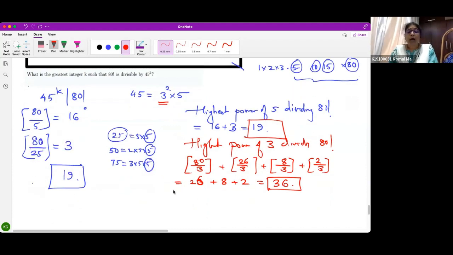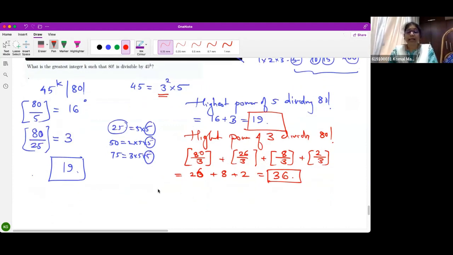Now, so the highest power of 3 square dividing 80 factorial will be what? Everybody understood this? How I did this? I'll explain again. See, 80 divided by 3 you do. That is how much? 26. Take 26 again, divide by 3. You will get 8. Take 8 again, divide by 3. You will get 2. 2 divided by 3, when you get this answer 0, you have to stop. Stop when you get 0. Okay? Followed?